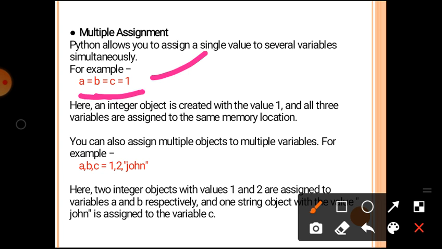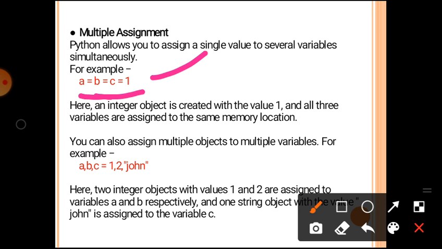Here an integer object is created with the value 1, and all three variables are assigned to the same memory location. That means a has the value 1, b has the value 1, and c also has the value 1.